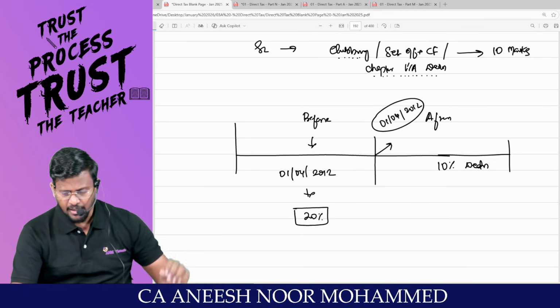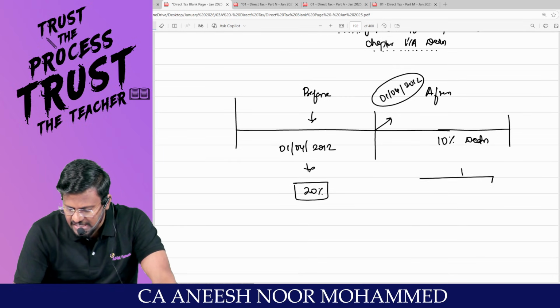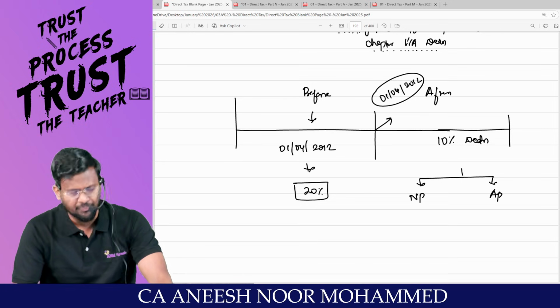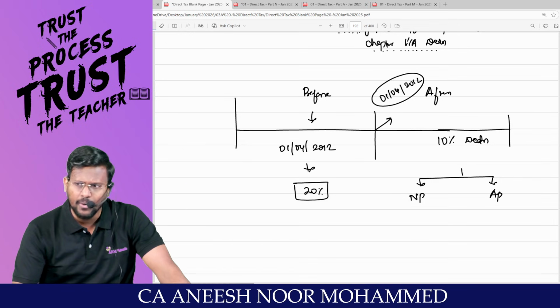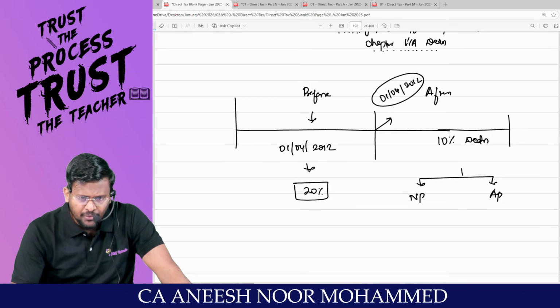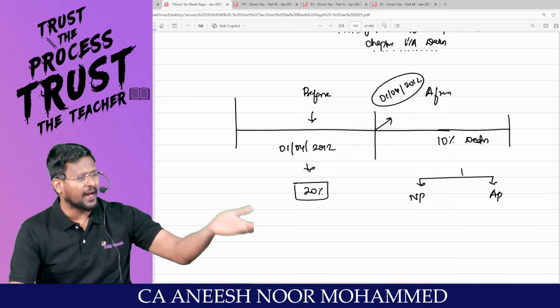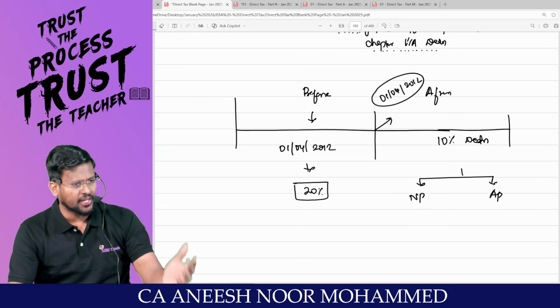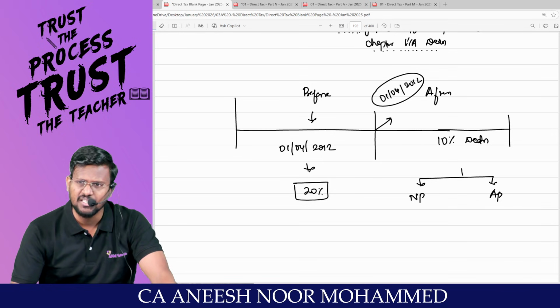Okay, sir, on or after 1/4/2012, the assessees can be classified into two categories. Sir, normal person or abnormal person. Leave the normal person. From the normal person, if you are saying that you are entitled to claim deduction of only 10%, let it be okay. But for handicapped people, 80U and 80DDB suffering, even those people, sir, you are not giving a deduction of 10%. Everyone started criticizing the government.